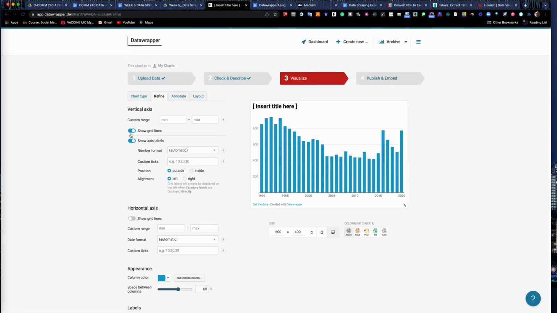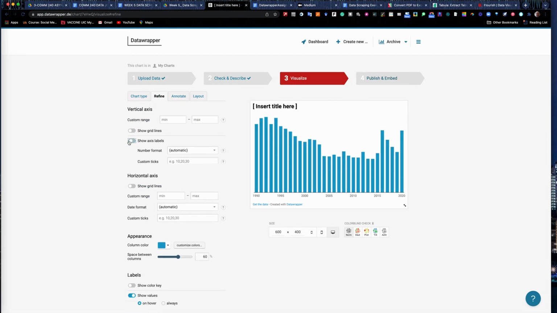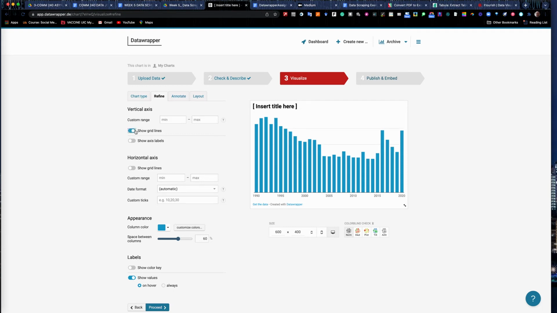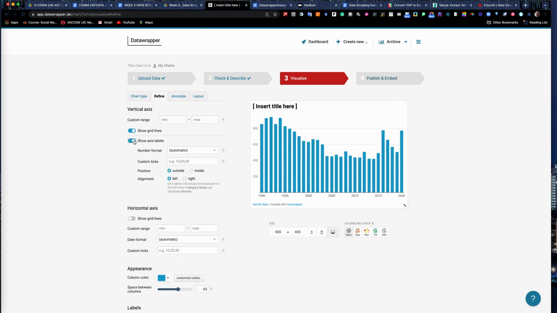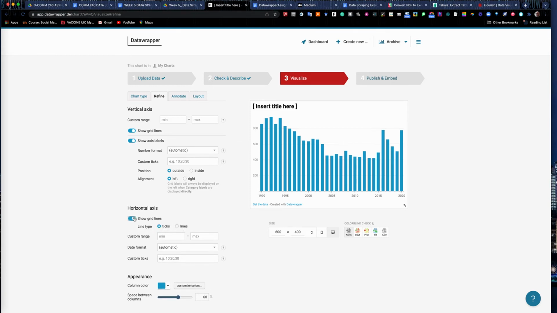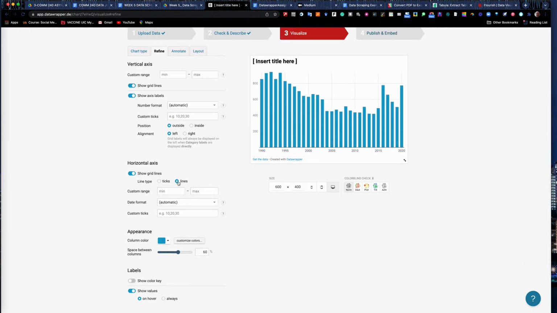Refining allows you to turn on or off the grid lines. If you don't want those showing across, or the axis labels, we do want to have those on. Okay. The horizontal axis, you can turn the little grid lines off. See how it adds the little pegs there. You can do it as ticks or by lines. You can do a vertical line through it. I prefer the ticks down here.